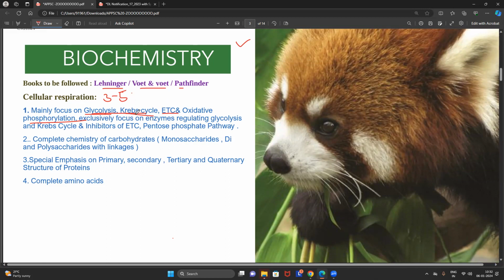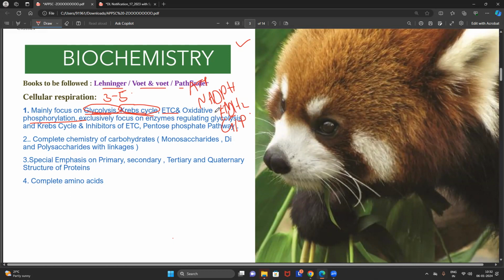Most of the time, in order to make the question very difficult, they will raise the question especially from regulation. How the glycolysis will be regulated, what are the regulatory enzymes, how they are going to regulate it, how the Krebs cycle is going to regulate it, how many number of ATP, how many number of NADPH, how many number of FADH2, how many number of GTP is getting produced per one glucose molecule or per one pyruvate molecule in the entire cellular respiration or in the entire Krebs cycle.